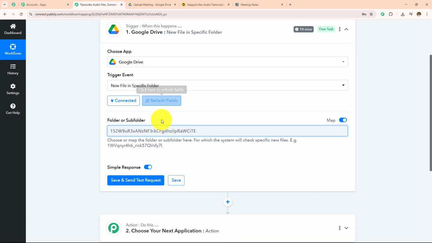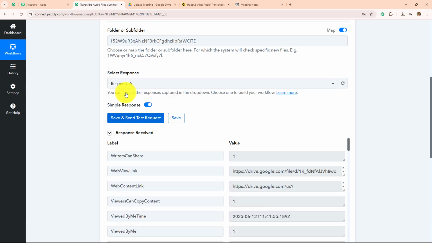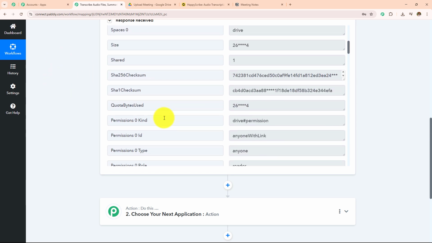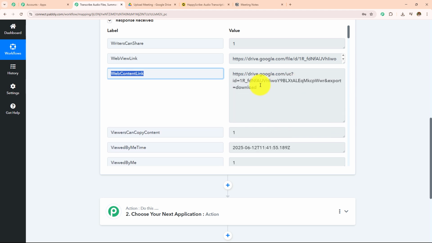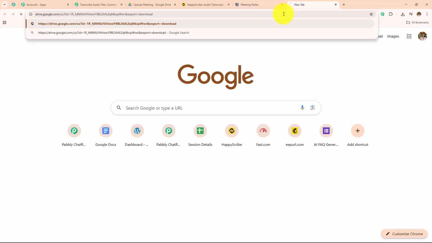I have uploaded the file, given away the access, and now I'm simply going to click on save and send test request. Let's wait for the response, and here we have received the response. I've received the web view link, web content link, and the rest of the details. So over here in this web content link, I have the file which I have uploaded. So I'm going to copy and paste it in a new tab.